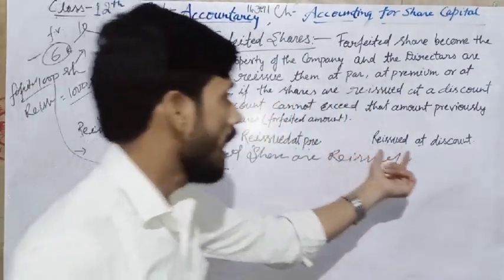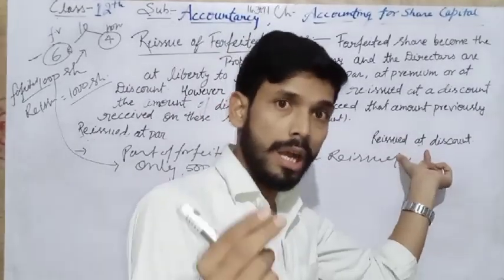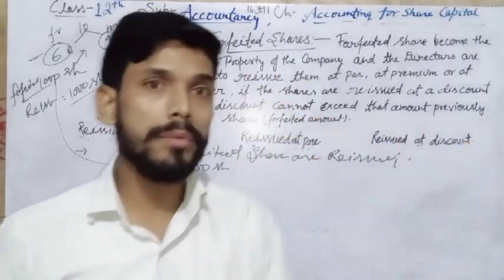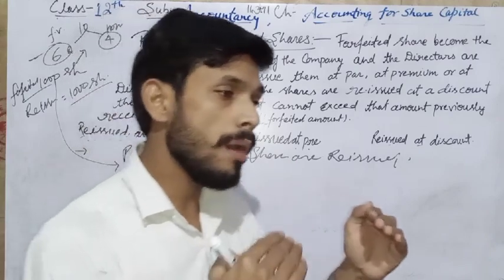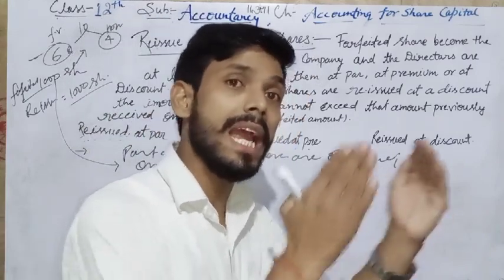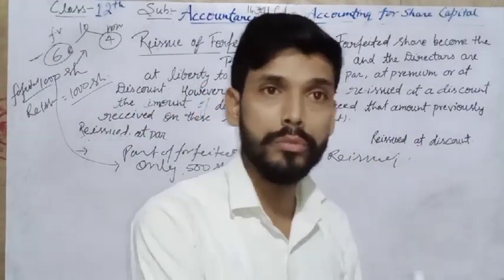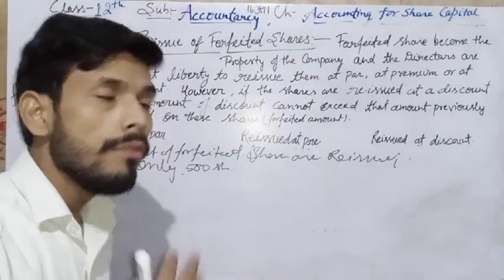But at discount there is a problem: how much of the forfeited amount is adjusted towards the discount. So we have to find it out.